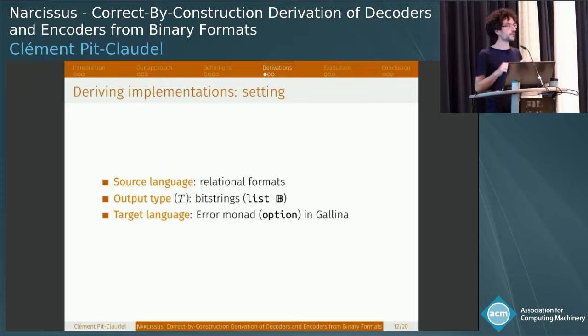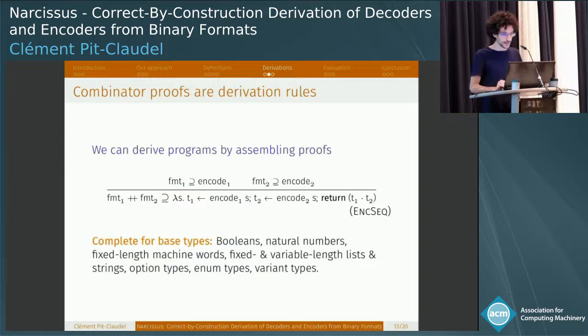However, there's an optimization that I won't talk too much about here that actually then translates the programs into programs that process lists of bytes. And the target language is just Gallina, the language inside of the Coq proof assistant, augmented with the error monad.